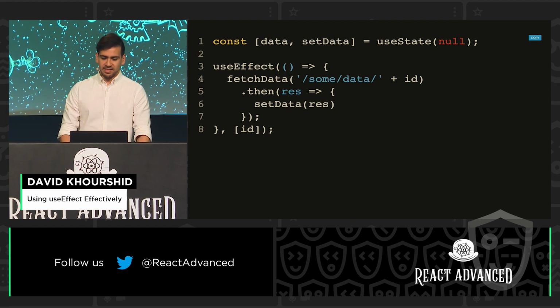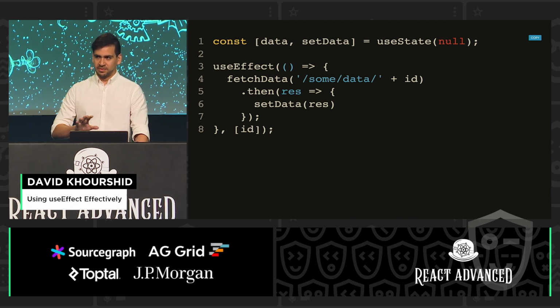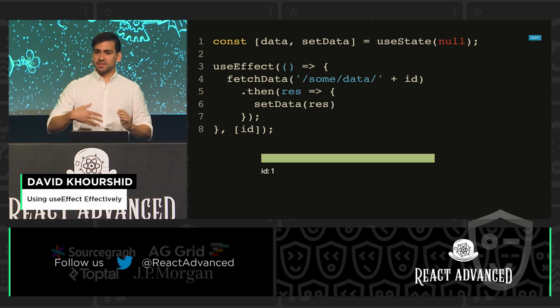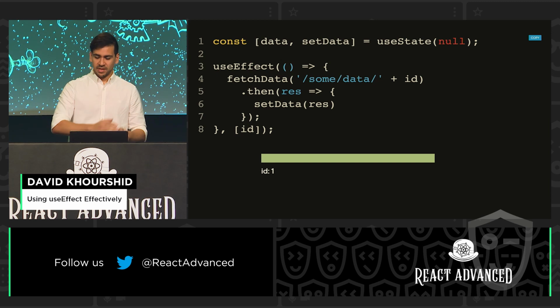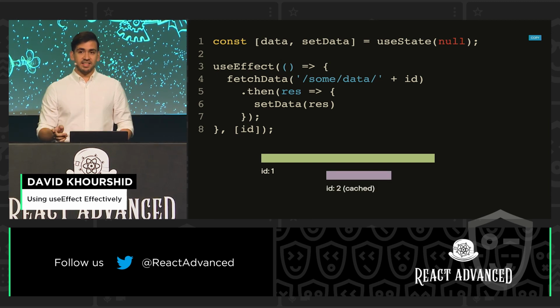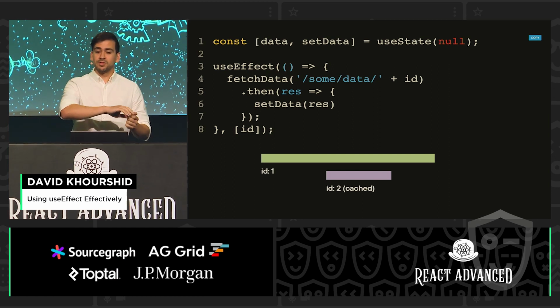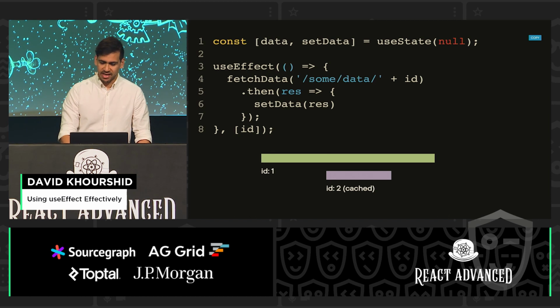I learned what the dependency array is for, and so everything was good, right? Well, now I discovered that we have something called a race condition, because when I fetch something with an ID, and then I decide, you know what, I want to fetch something with a different ID. If that ID is cached, then that promise is going to resolve first, while the first one is still going because we didn't cancel it.